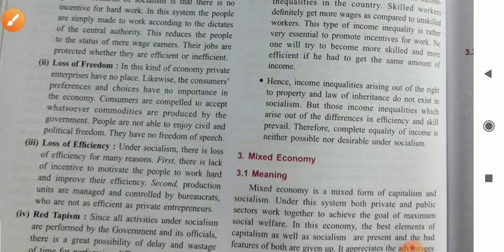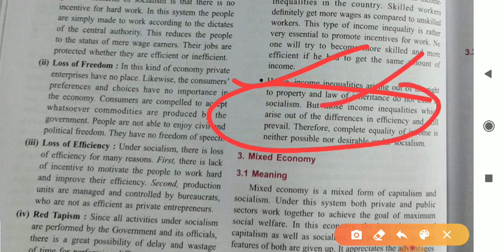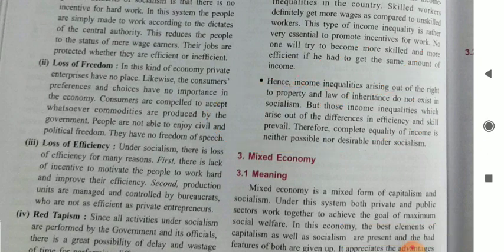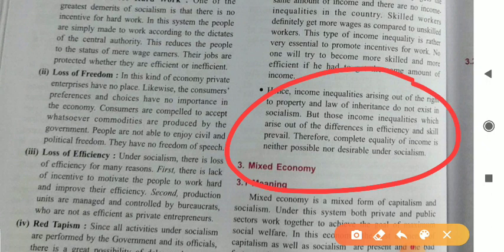Okay, last one is, hence income inequality arising out of the right to property and law of inheritance does not exist in socialism, but income inequality which arises out of difference in efficiency and skill, which I told you, always remains in the socialist economy. Therefore, complete equality of income is neither possible nor desirable under socialism. This is your main answer.